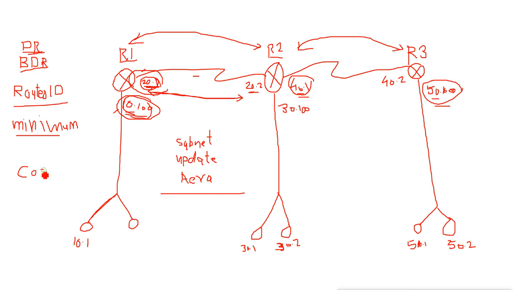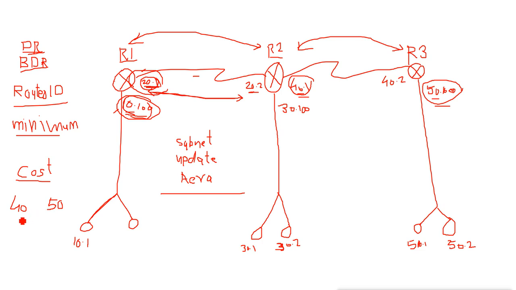Now what is the cost? Cost, just like in real life, cost is what? Money. How much money you pay for any object or any service. Now if you are paying $40 for something and you are getting the same thing for $50 from the other side, which is less, which will you take actually?